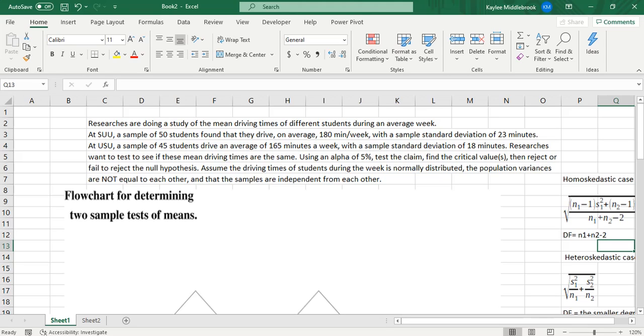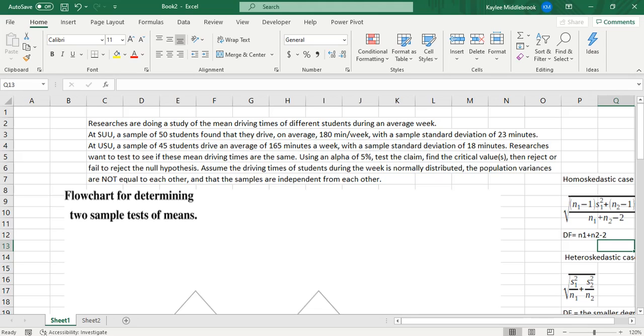Hey guys, today we are going to be doing a means test comparing two different means where the population standard deviations are not known, and going over how to classify it as a homoskedastic or a heteroskedastic case. So let's go ahead and read our question.